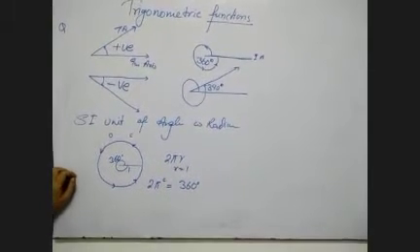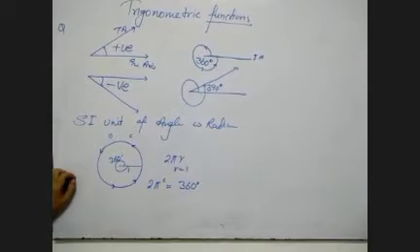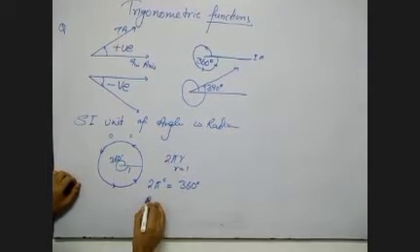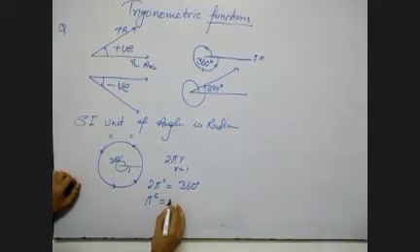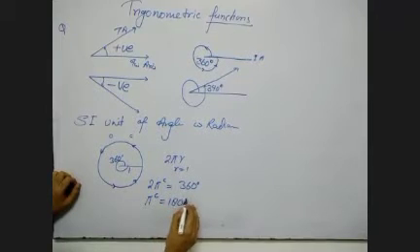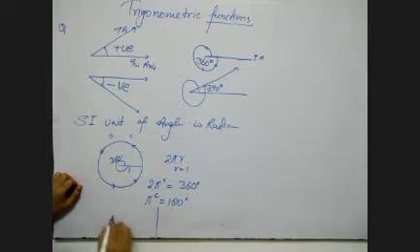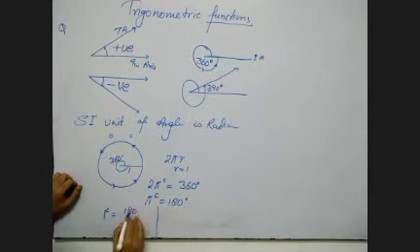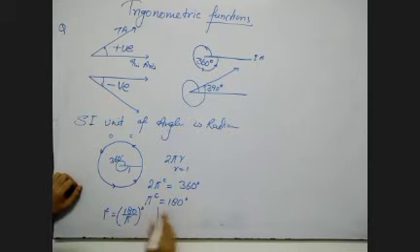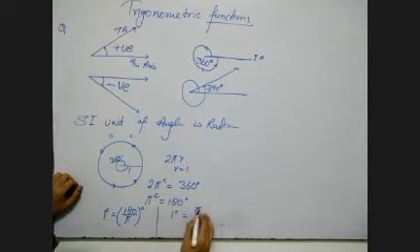Now we have got the idea that 2 pi radian is equal to 360 degree, or I could write pi radian is equal to 180 degree. Now here are two relations. First is 1 radian is equal to 180 upon pi degree, and 1 degree, 180 will go this side, so pi upon 180 radian.